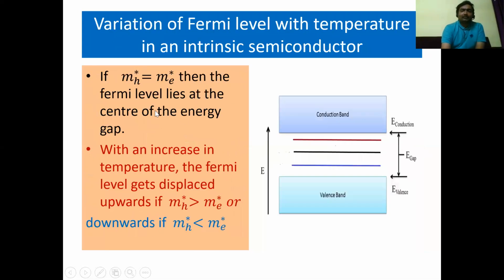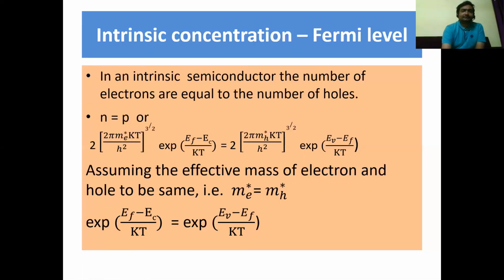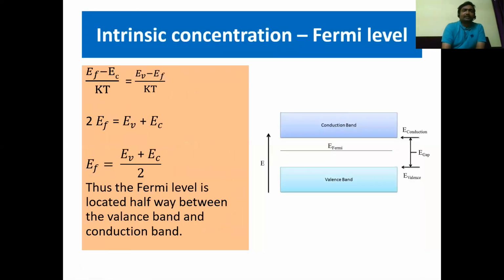From this, we will get (E_F − E_C)/kT equals (E_V − E_F)/kT. So from this, we will get 2E_F equals E_V plus E_C by rearranging these equations. Here kT cancels out, and by rearranging this equation, we will get this. From this, the E_F value becomes (E_V + E_C)/2, which means that the Fermi level E_F lies exactly half of the way between E_V and E_C.